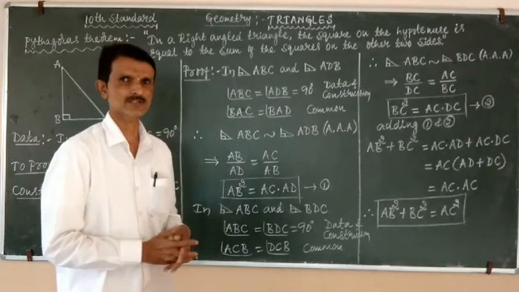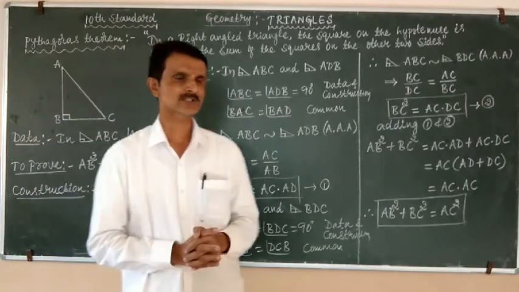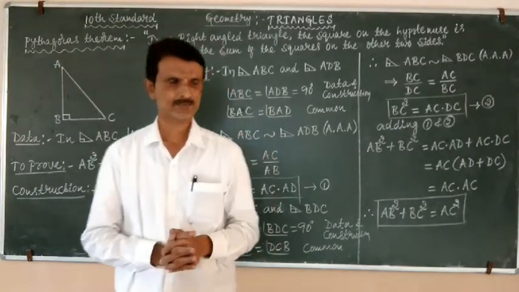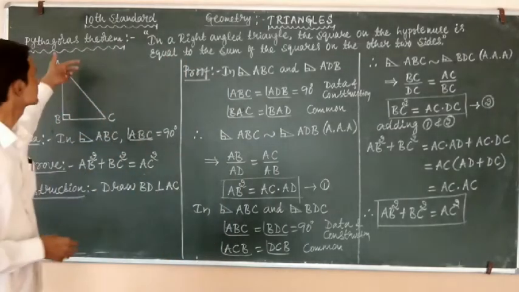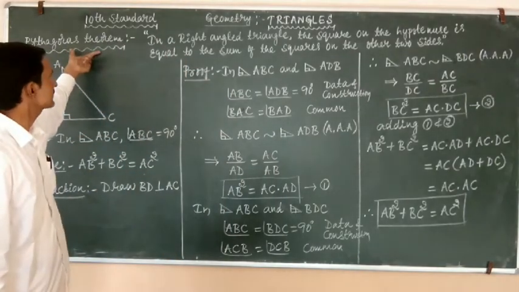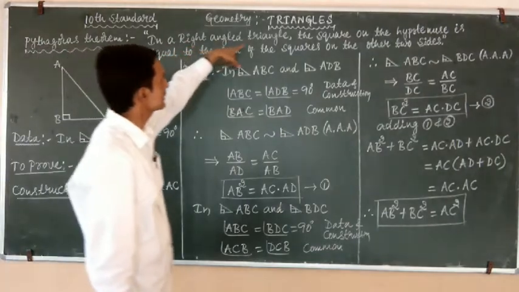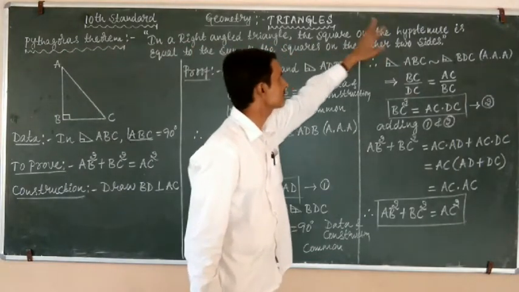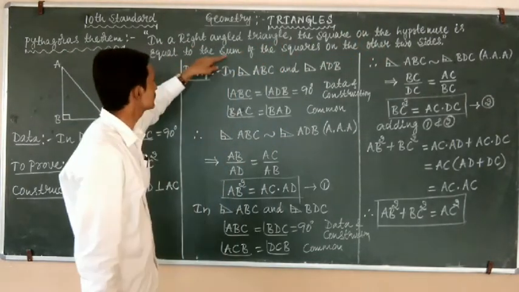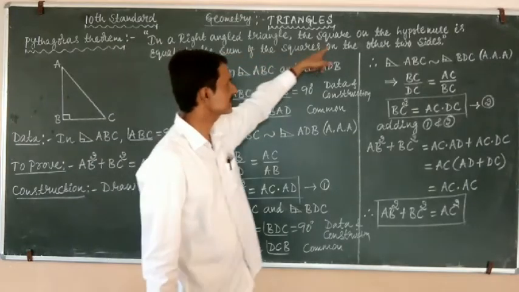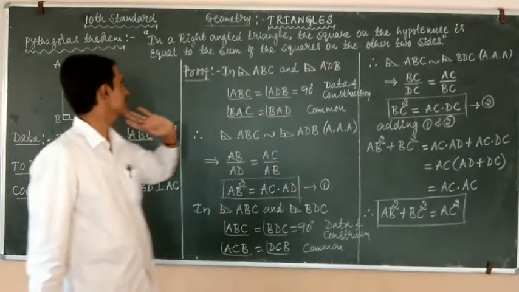Okay, students. We will prove the theorem step by step. This is the statement of the Pythagoras theorem: in a right angle triangle, the square on the hypotenuse is equal to the sum of the squares on the other two sides.